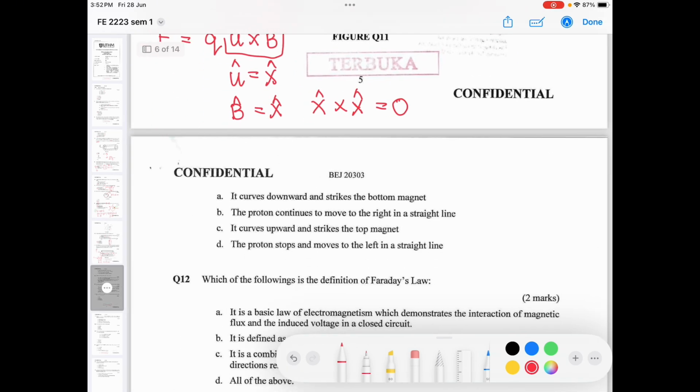So the most suitable answer will be B, because A is curved downward, right? C is curved upward. Proton stop? No, it will still continue to move because it has velocity. Move to the right in a straight line. So this is correct.